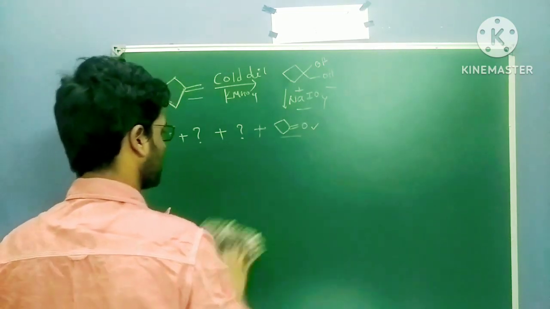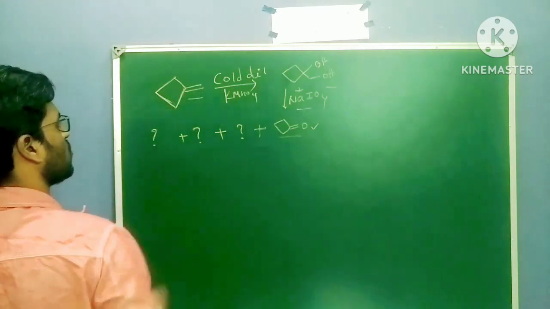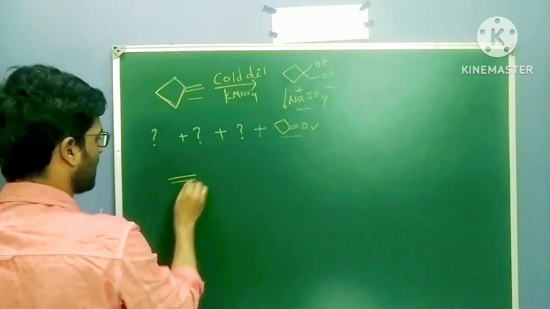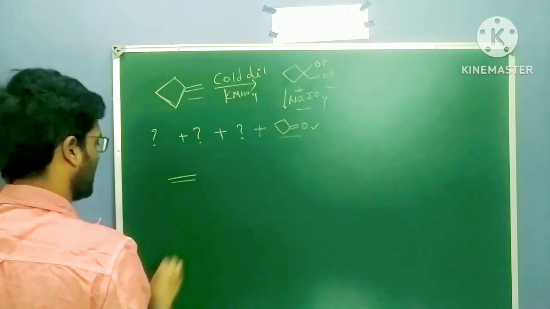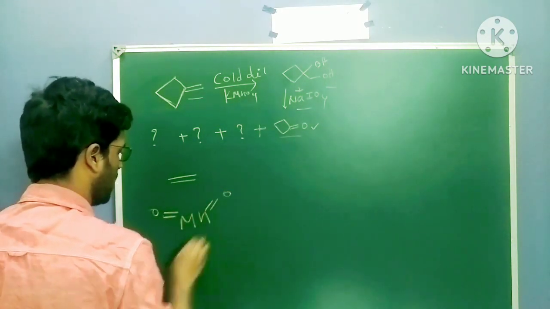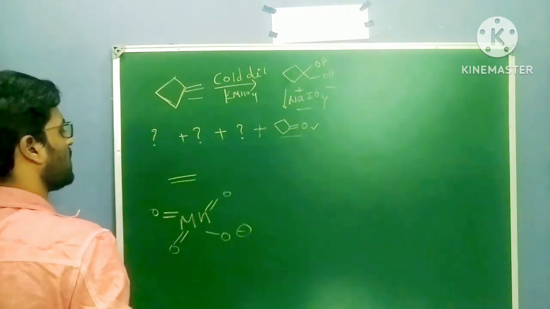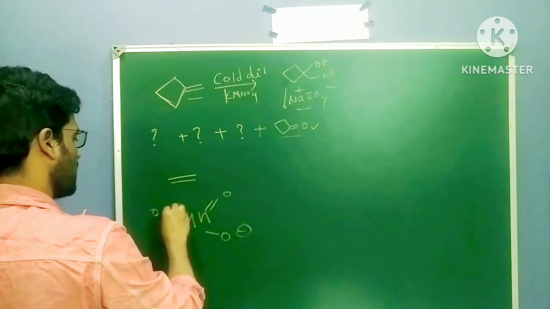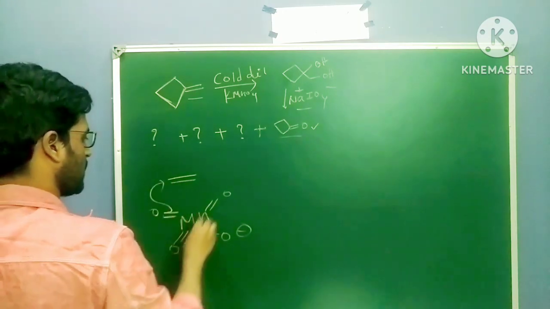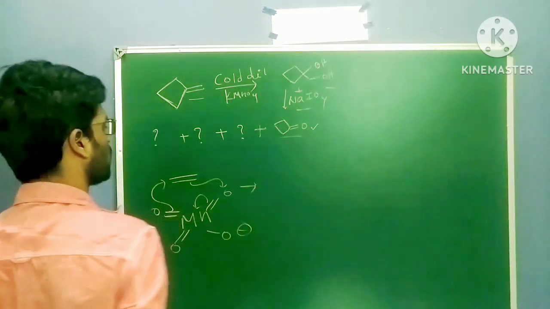This is one kind of trick, but by using only tricks, we can't go forward, right? So we have to know the mechanism. I'm just taking the alkene because the alkene is the only part participating in the reaction, and MnO4 minus. Here MnO4 minus: double bond O, double bond O, double bond O, single bond O minus. Here manganese is in the +7 oxidation state. So in the first step, this will attack here and this bond will come here, and this will attack here, forming a ring. This is the nucleophilic attack.